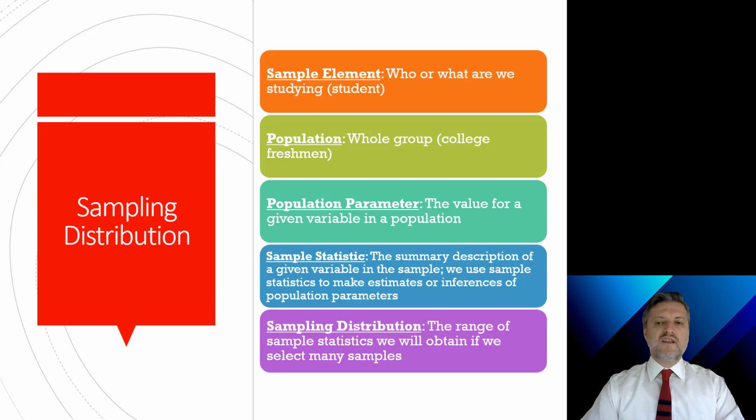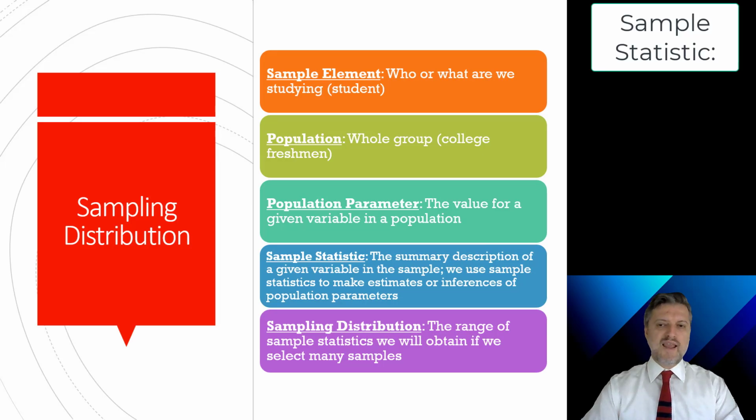Researchers often study only a subset or a sample of a population and then infer from the sample to the larger population of all people, things, or elements. Estimating population parameters with sample statistics is rooted in the sampling distribution and probability theory. Sample statistic is the summary description of a particular variable in a sample.